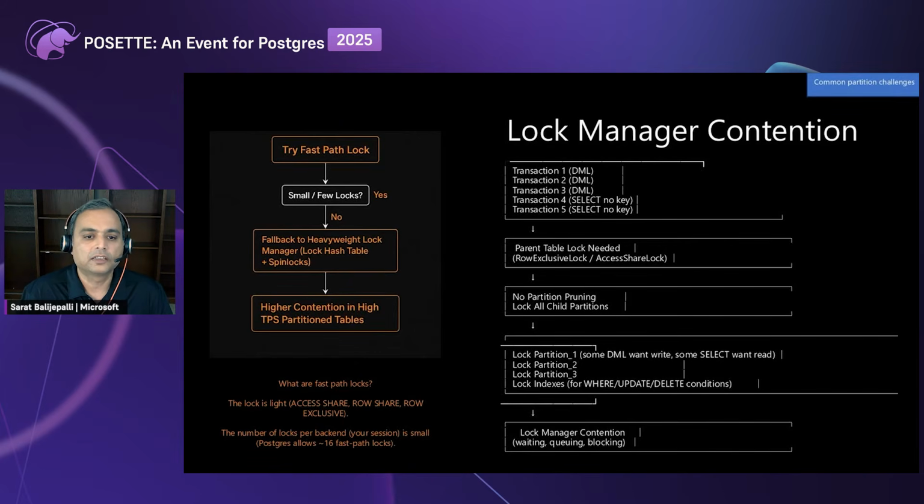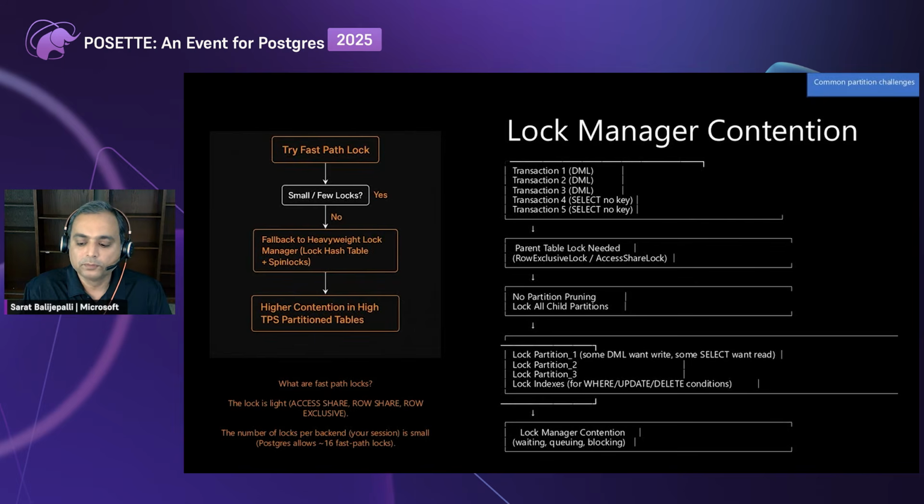So lock manager contention is nothing but locking being needed for every parent table, along with every child table and the indexes. And this lock manager contention basically creates waiting, queuing, and blocking, resulting in increased application latencies, and we will see a lot of LWLock lock manager wait events.